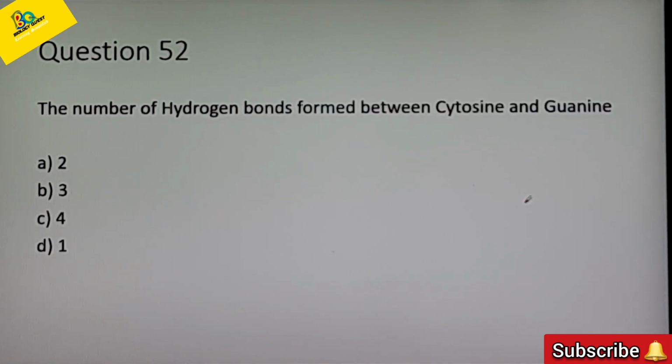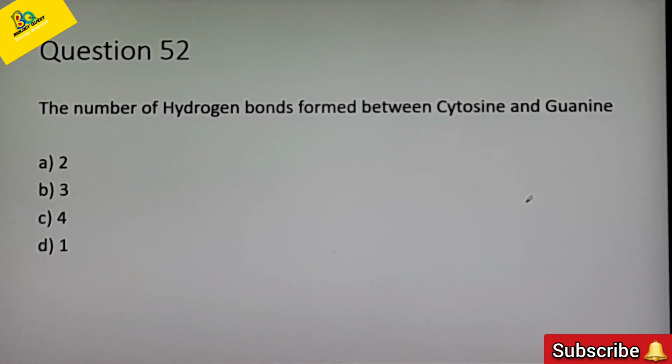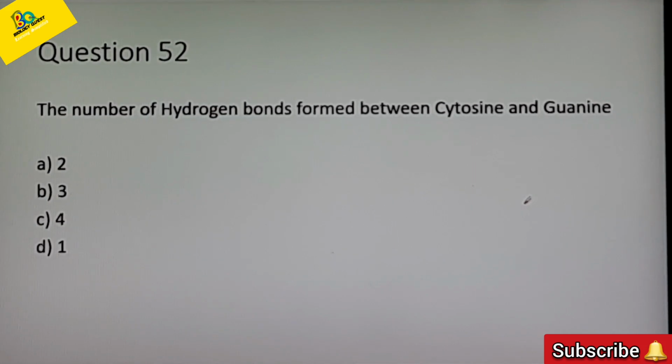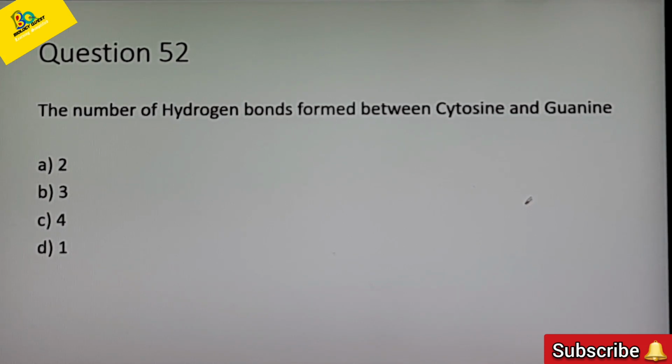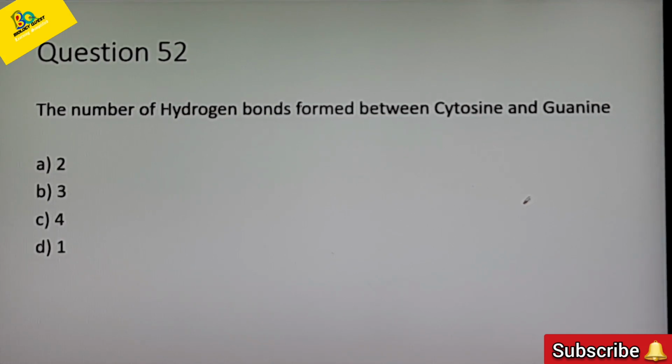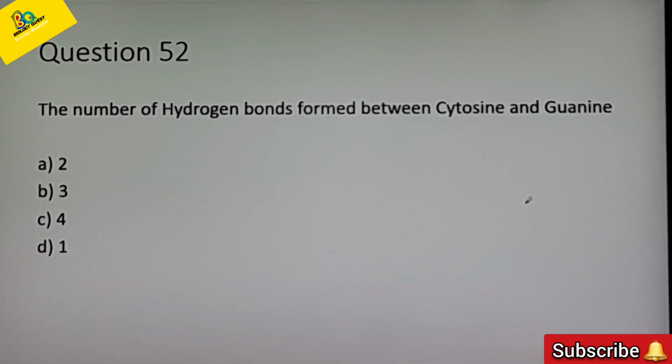Next question. The number of hydrogen bonds formed between cytosine and guanine. So we know there are 4 nitrogen bases in a DNA molecule. They are adenine, thymine, cytosine and guanine. And what is the number of hydrogen bonds present between cytosine and guanine? That is the question. Options are 2, 3, 4 and 1. Have you guessed the answer? What is the correct answer? The number of hydrogen bonds present between cytosine and guanine is 3.